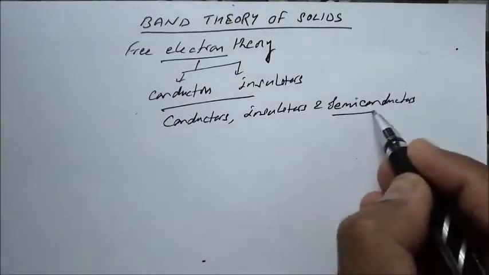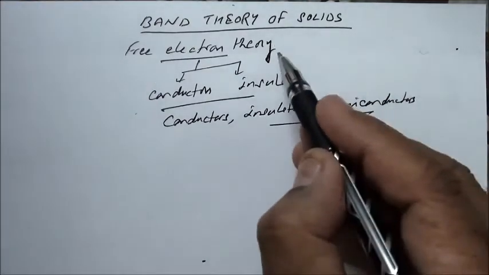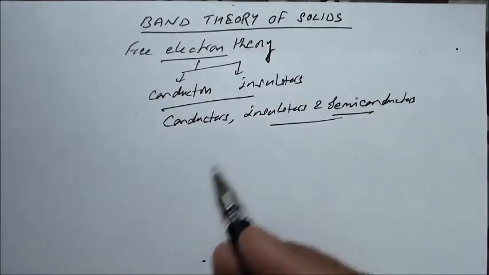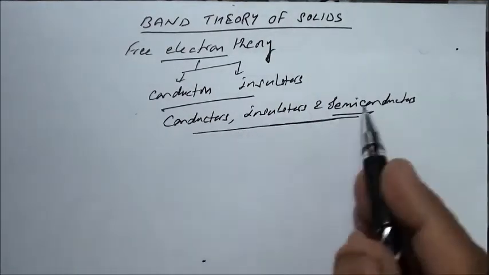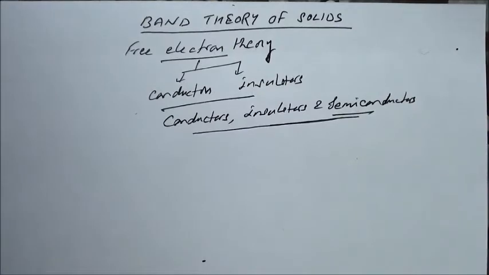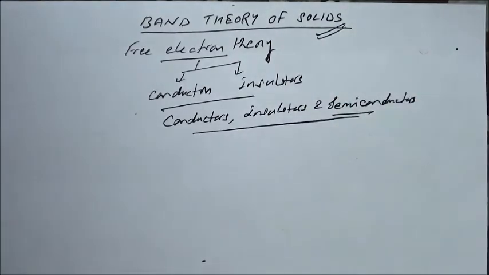So with discovery of these materials, semiconductors, this theory was found insufficient to explain the behavior of solids on the basis of their conductivity. So now we have band theory of solids. It has its origin in quantum mechanics.